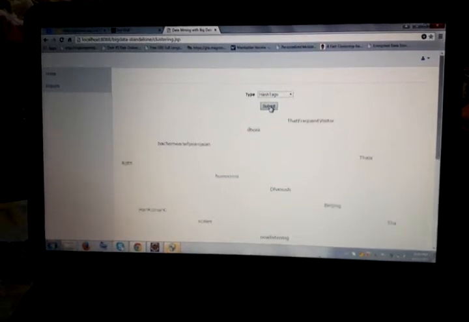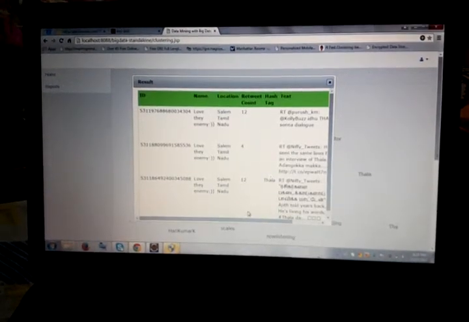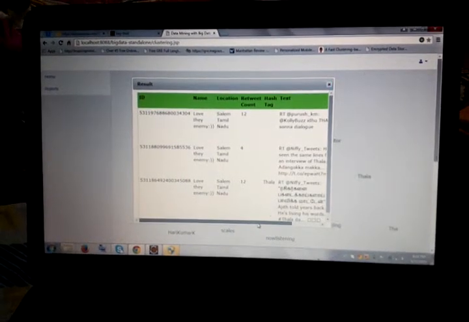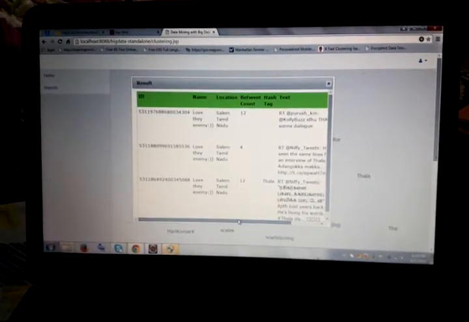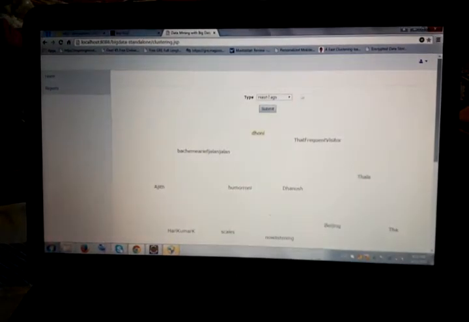And next, coming to the hashtags, selecting the hashtags and submitting it gives a different set of hashtags. And when we select a particular hashtag, we'll get the tweets which are related to that particular hashtag. For example, I have selected Dhoni, and all the tweets which are related to the hashtag Dhoni will be shown here.